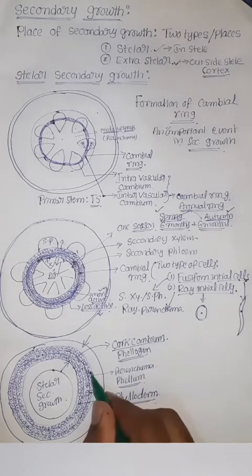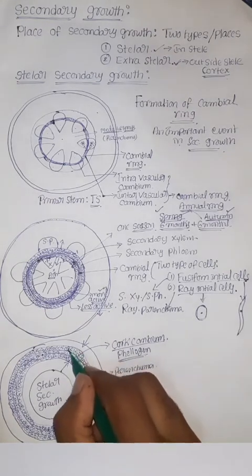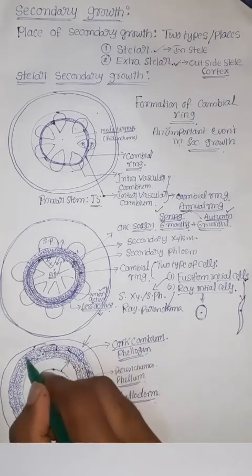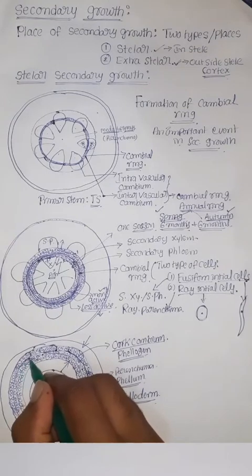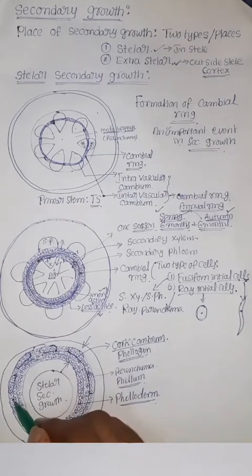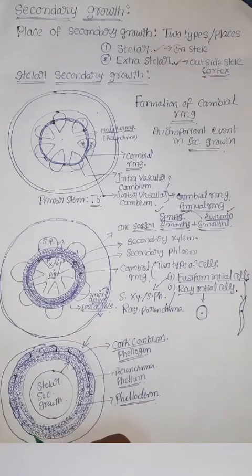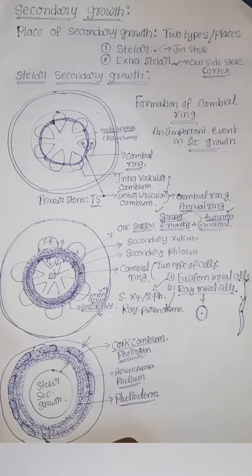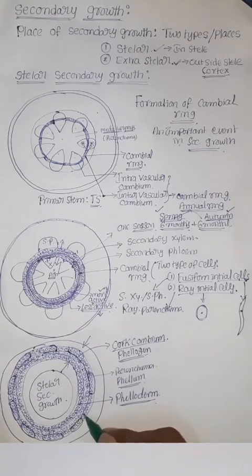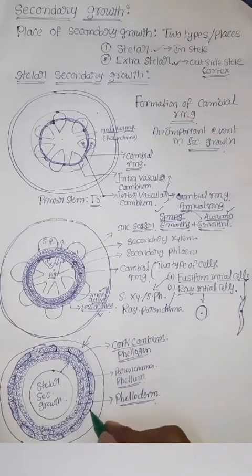In the outer parenchyma layer, in some places suberin deposition takes place. But it is discontinuous, meaning in some areas there is no suberin deposition, and only in some areas suberin is deposited.